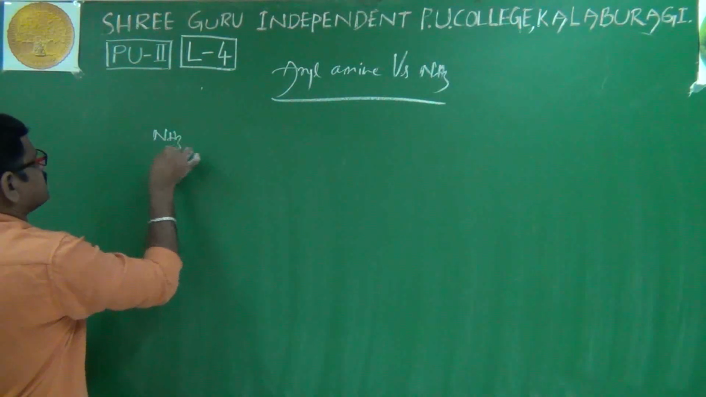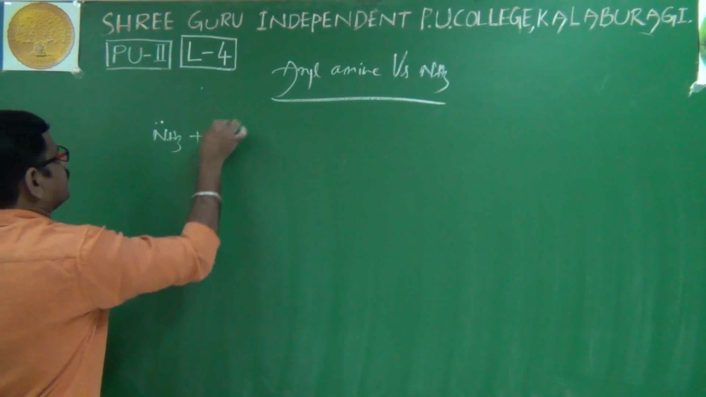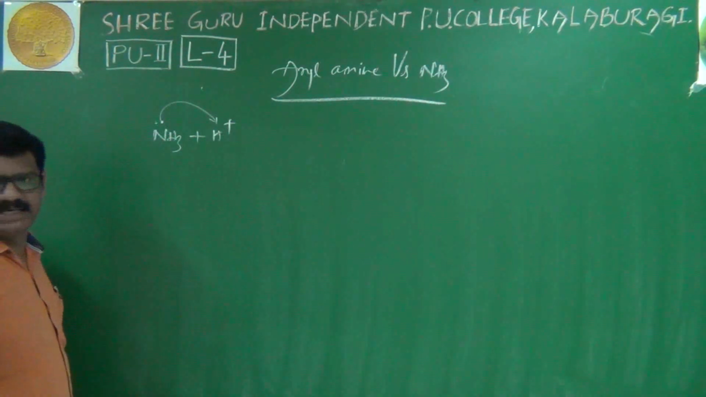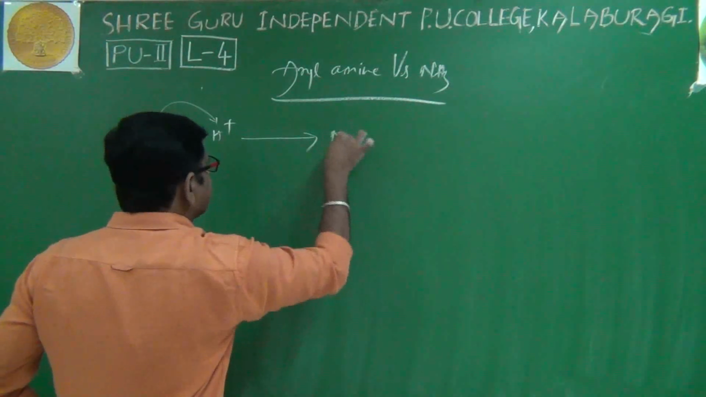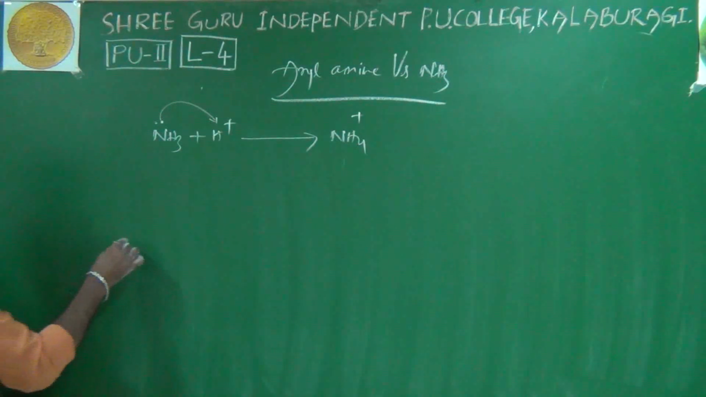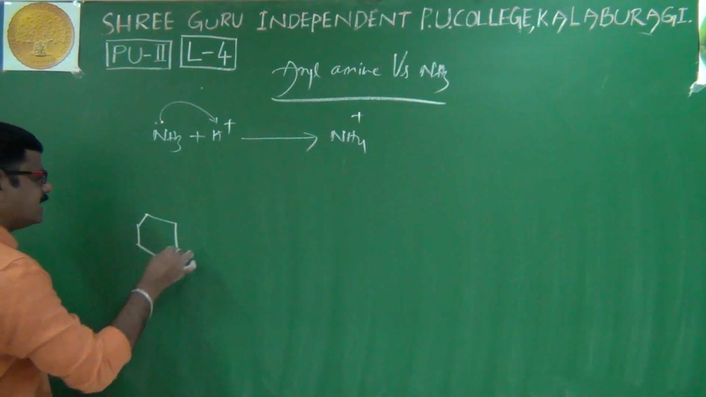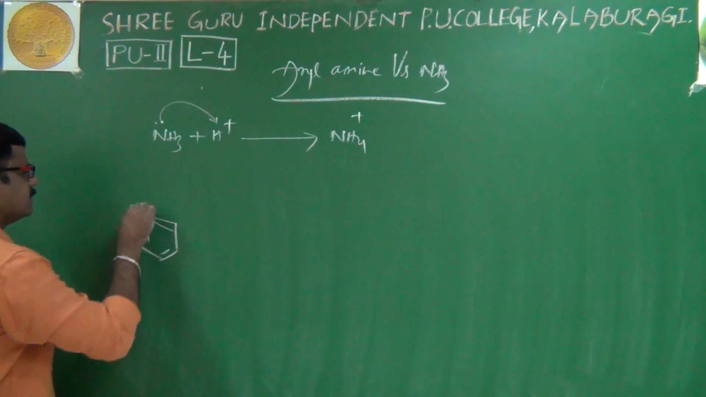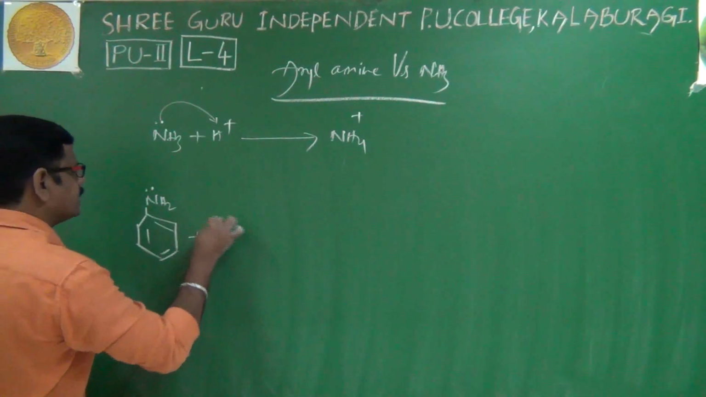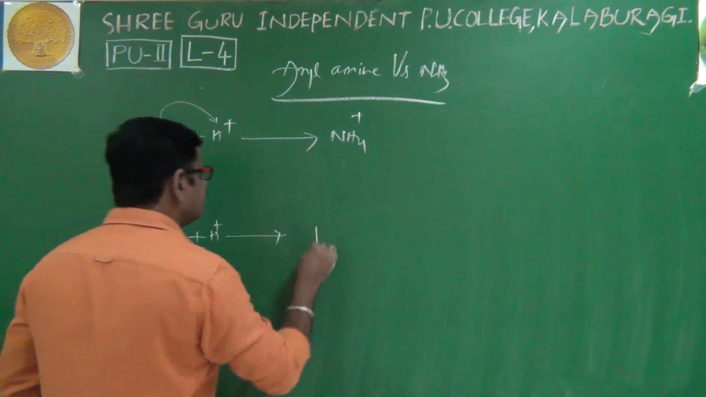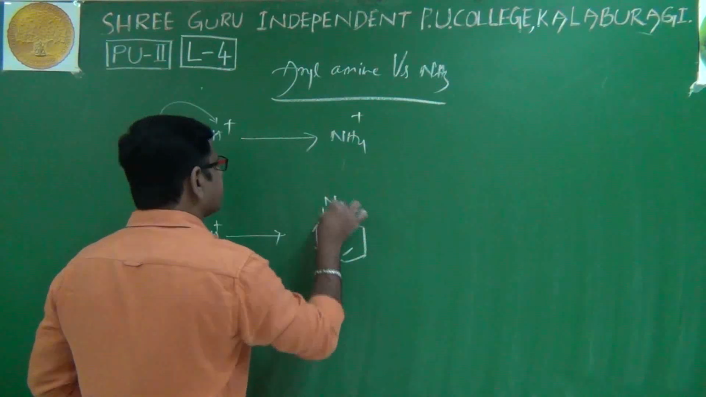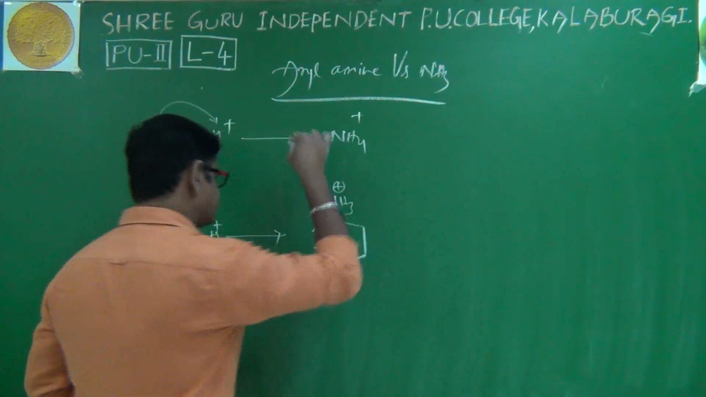First we will take ammonia as usual. When it reacts with acid, by electron pair donating or proton accepting tendency, we get its corresponding cation, the ammonium cation. For the aromatic amine, I am taking aniline. It is also protonated, and you get the anilinium cation.